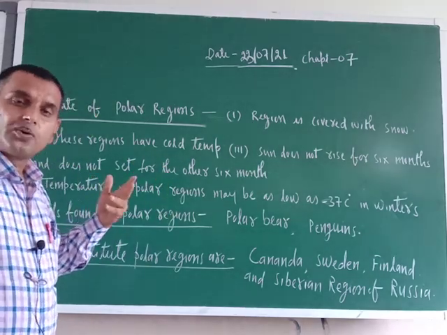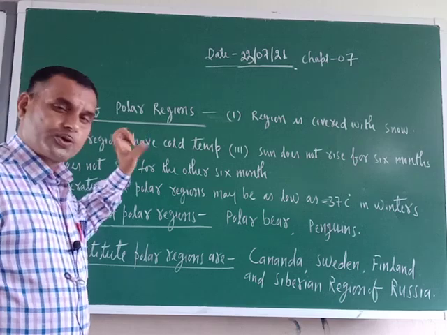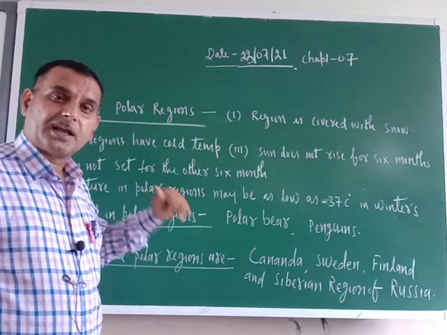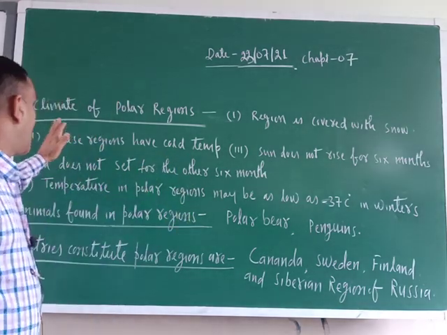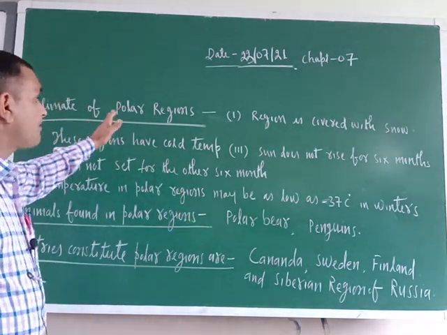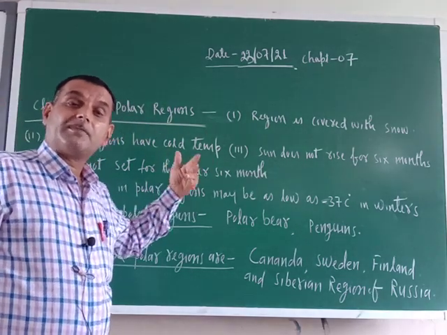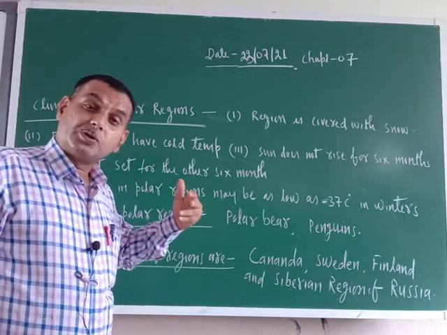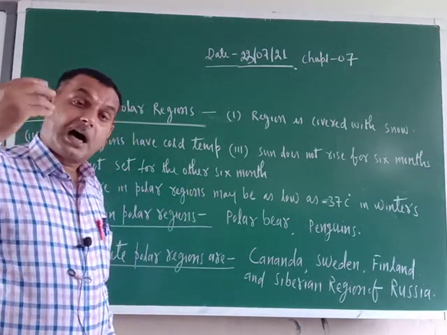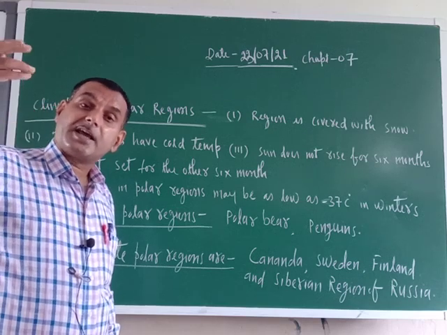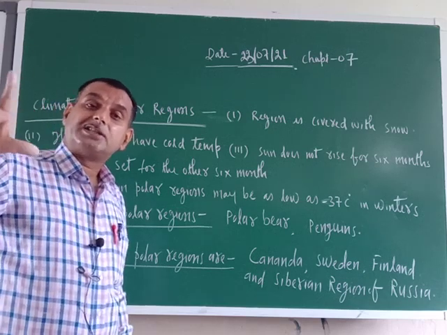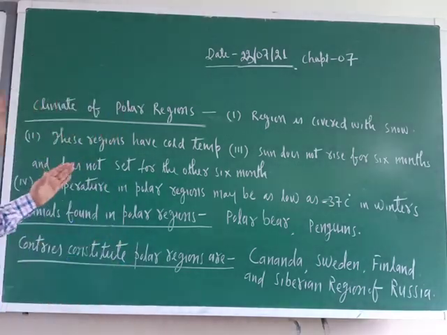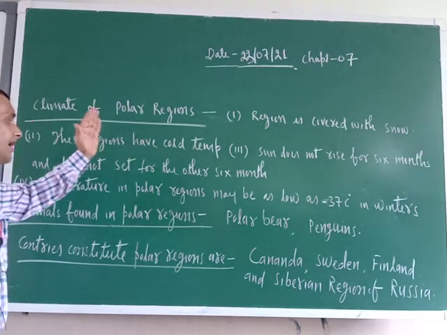As I already told you, in our syllabus two regions are given, polar region and tropical rainforest region. Today I am starting with the climate of polar region, then I will tell you the climate of tropical rainforest region, and give you an idea of how the animals staying in those areas get adjusted with the surrounding climate. So, today we will start with the climate of polar region.